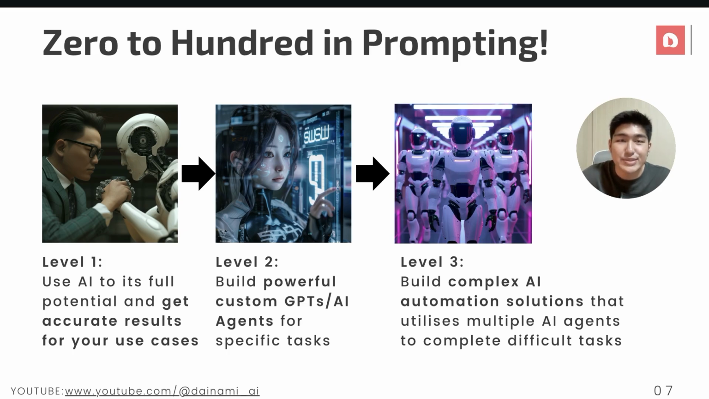Now there are three stages to prompt engineering that I would consider. The first level is you'll be able to use AI to its full potential, right? To be able to talk effectively to the different AI tools that you're using and get accurate results for your use cases up to 90%. Secondly, of course, once you have passed this stage, you are definitely able to then build powerful custom GPTs and AI agents for specific tasks and use cases, making AI really work for you. Of course, taking it one step further, this is also the foundation to further build complex AI automation solutions that utilize multiple AI agents to complete difficult tasks.